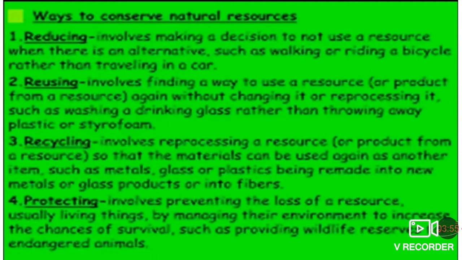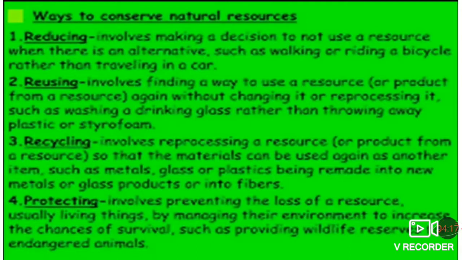If you are going somewhere very near, you need not take a car or a motorcycle. You can walk or go by cycle. This is the alternative method, and it also reduces pollution.